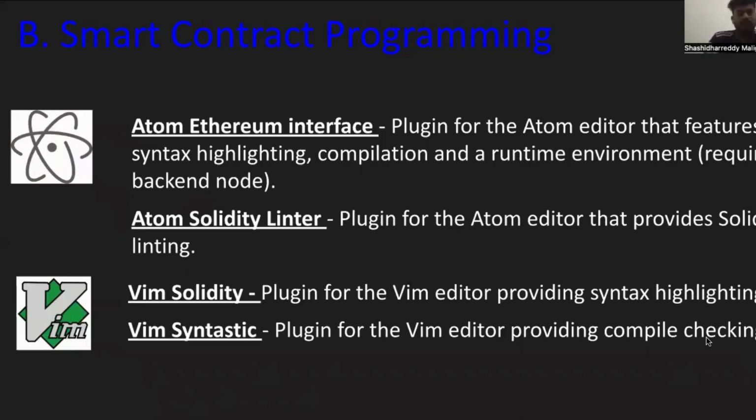In smart contract programming, we have the Atom Ethereum interface. It is an Ethereum interface plugin for the Atom editor that features syntax highlighting, compiling, and a runtime environment requesting a backend node. There is also the Atom Solidity editor plugin that provides Solidity linting, and the Vim Solidity plugin for the Vim editor providing syntax highlighting.